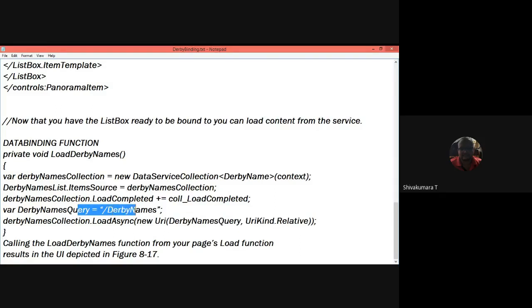The names query is defined here, and UriKind.Relative. UriKind is the path which you define to refer to the Derby names database. Relative means depending on the relative content, the person name, the league, the date of the play, and so on. One by one, depending on the relative content, it is going to be loaded.